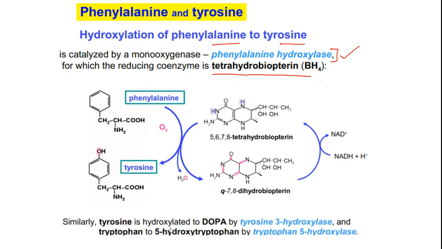Similarly, tyrosine is hydroxylated to DOPA by tyrosine 3-hydroxylase and tryptophan to 5-hydroxytryptophan by tryptophan 5-hydroxylase. These are routine aromatic hydroxylation reactions which take the help of tetrahydrobiopterin.